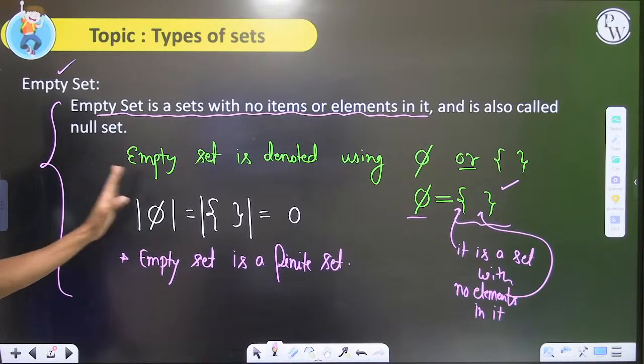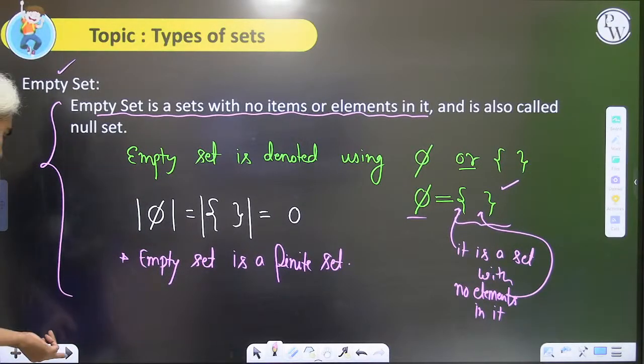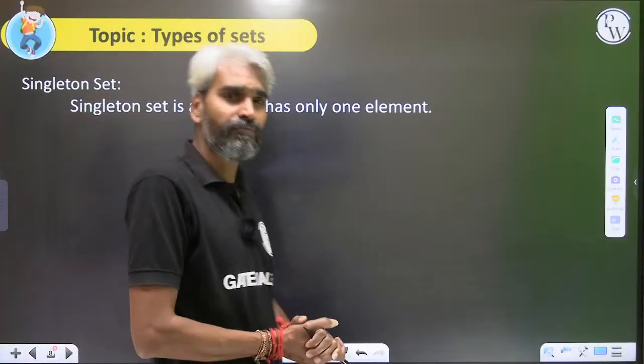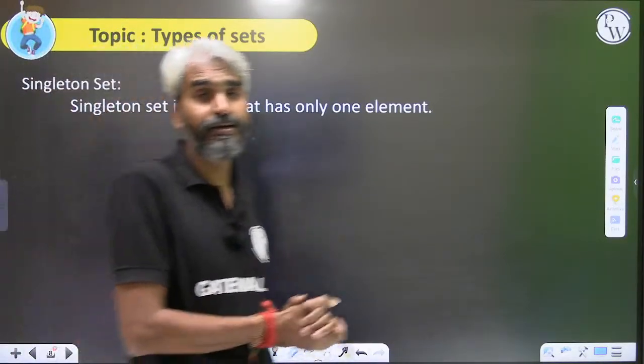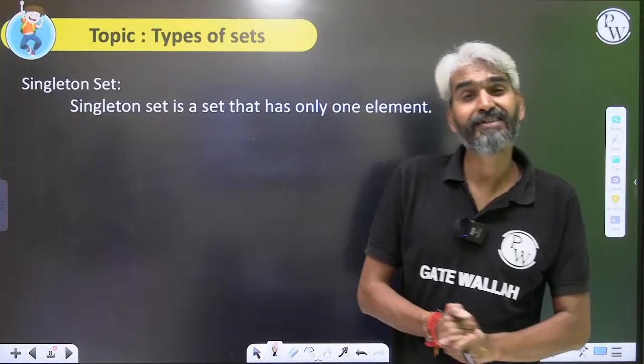But this is the general understanding. An empty set is nothing but a set with no elements in it, and it will be denoted using phi or empty curly braces, and the cardinality of the empty set will be considered as zero.